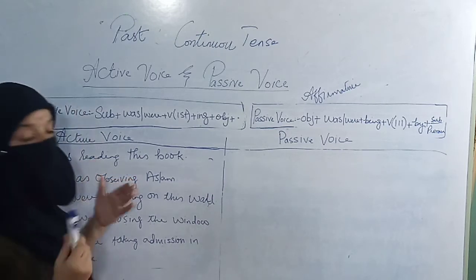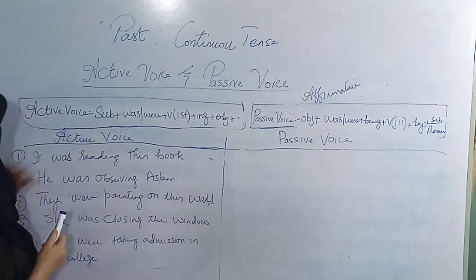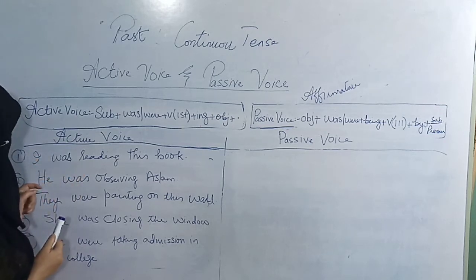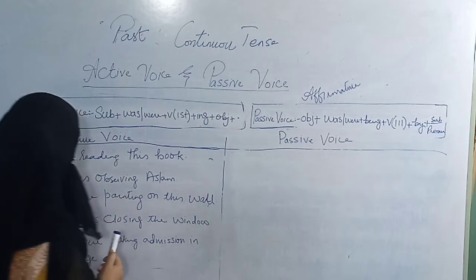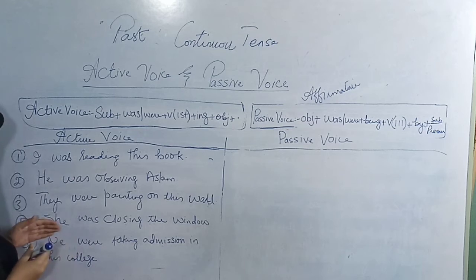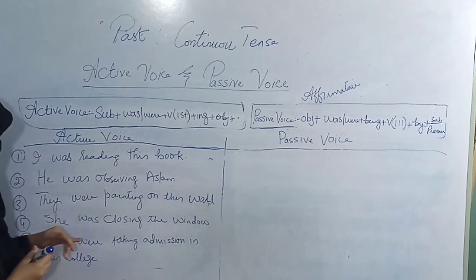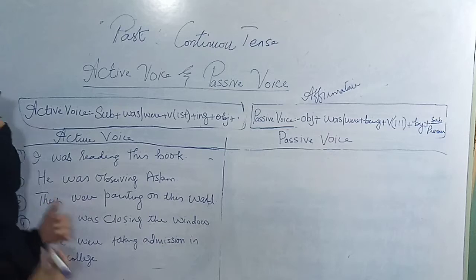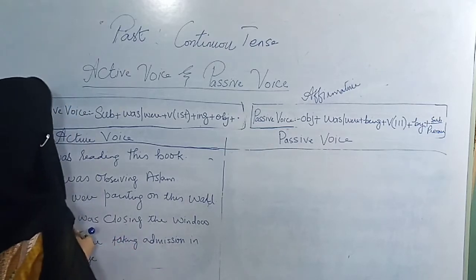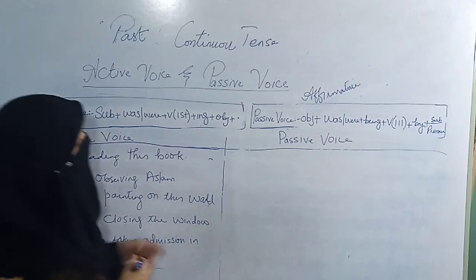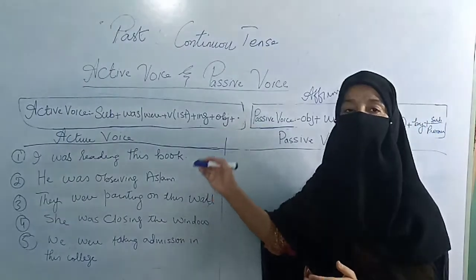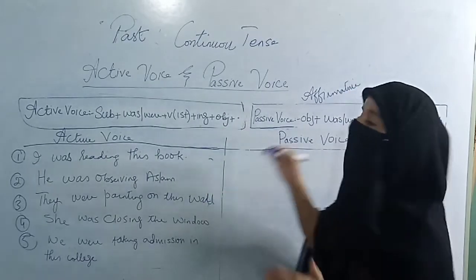So these sentences are written before you. These are active voice sentences such as I was reading this book, he was observing Aslam, they were painting on this wall, she was closing the window, we were taking admission in this college. So these sentences deal with past continuous tense. Now we have to make them passive voice. We have to convert the sentences of active voice into passive voice.